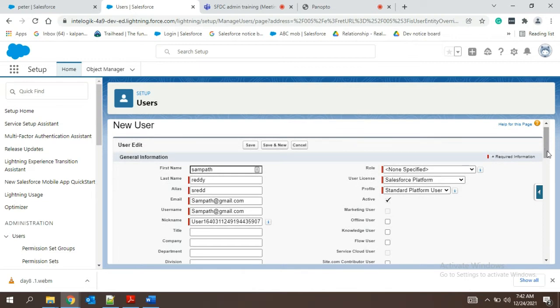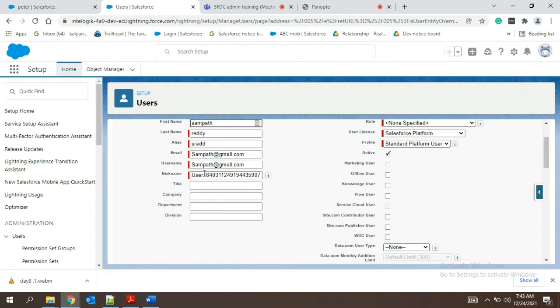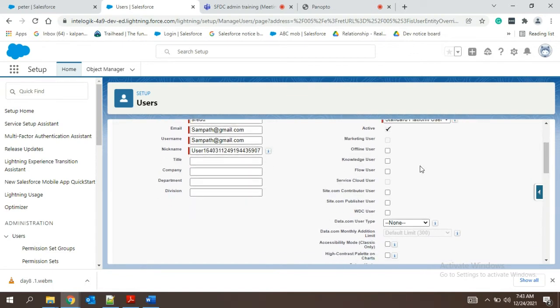Every license is paid, guys, so it is very important to utilize it and see the kind of work, and then we have to suggest. These things are provided by the client, like title, company, department, everything we have to provide, we'll add it. And there are some other parts we can have, like licenses and all. This is not necessary right now.